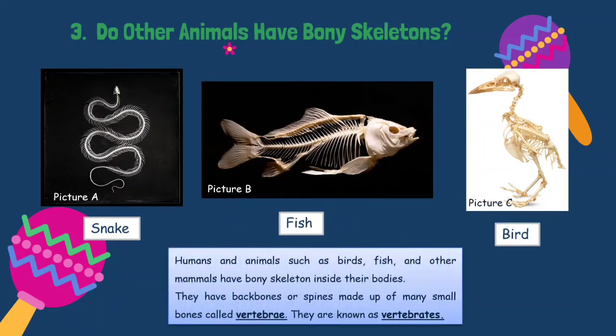So humans and animals such as birds, fish, and other mammals have bony skeletons inside their bodies. They have backbones or spines made up of many small bones called vertebrae. They are known as vertebrates. So these are the examples of vertebrates.